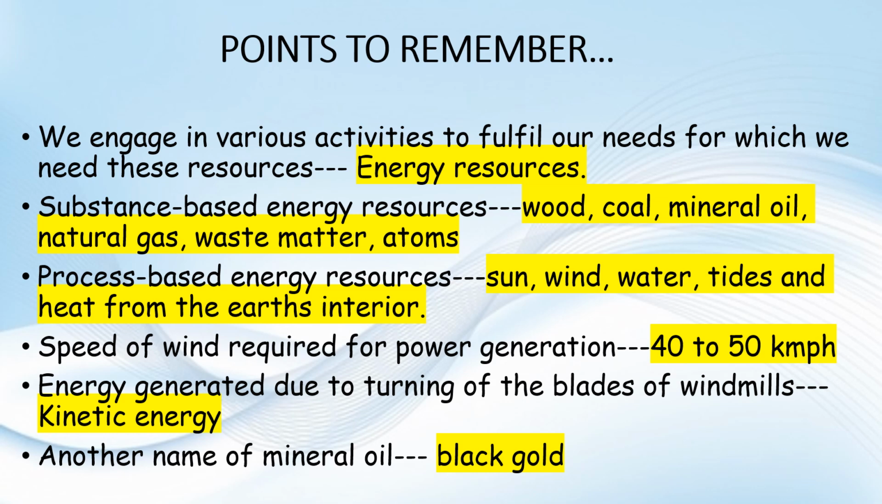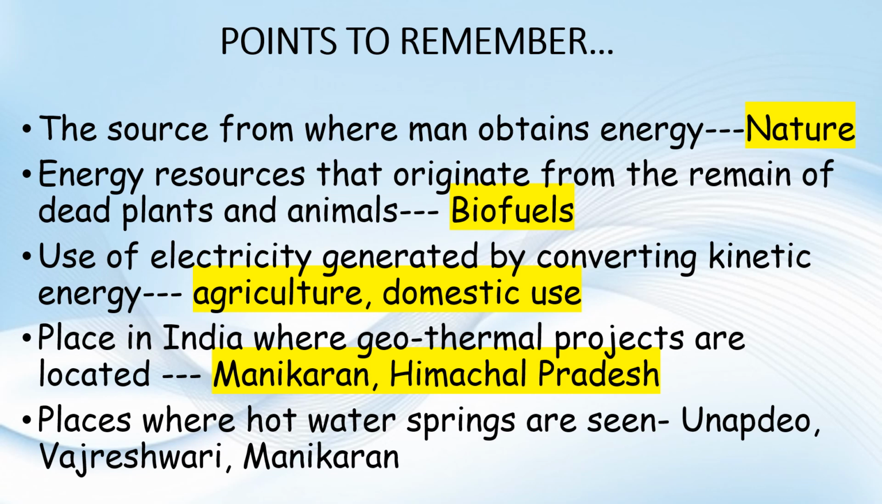Some more questions like speed of wind required for power generation is 40 to 50 km per hour. Energy generated due to turning of blades of windmills is called kinetic energy. Another name of mineral oil is black gold. The source from where man obtains energy is nature. Use of electricity generated by converting kinetic energy is agricultural and domestic use. Places where hot water springs are seen are Unabdev, Vajreshwari and Manikaran.